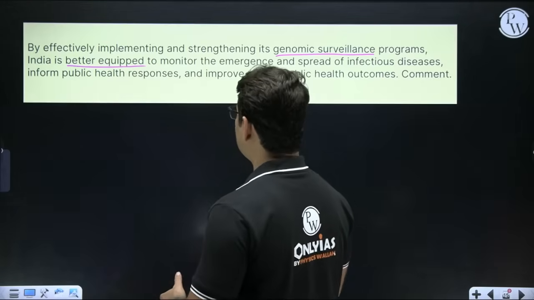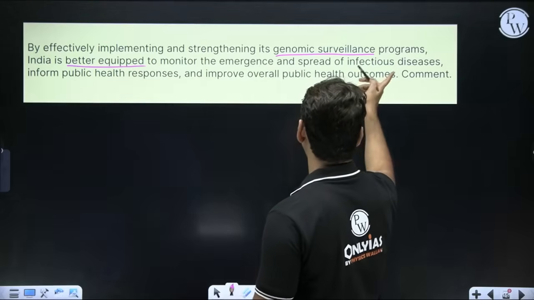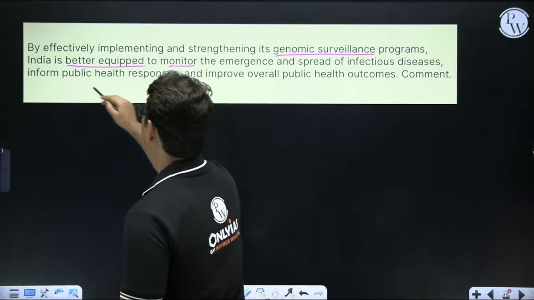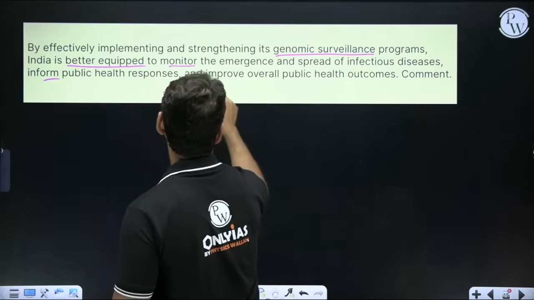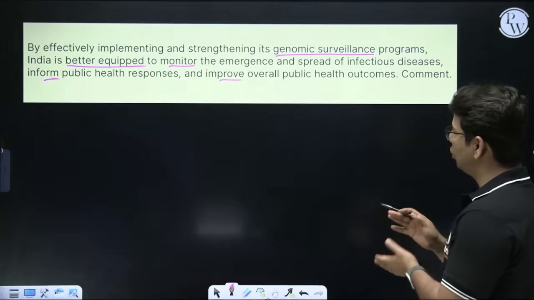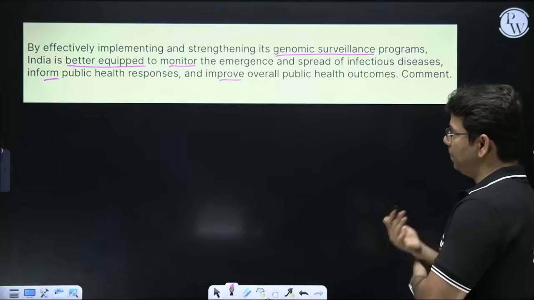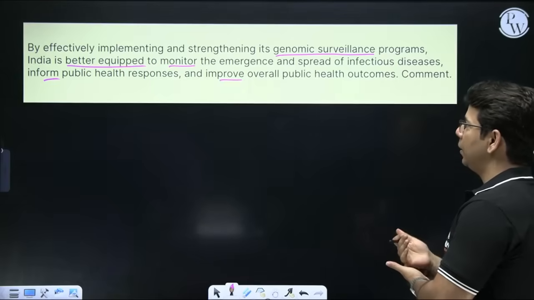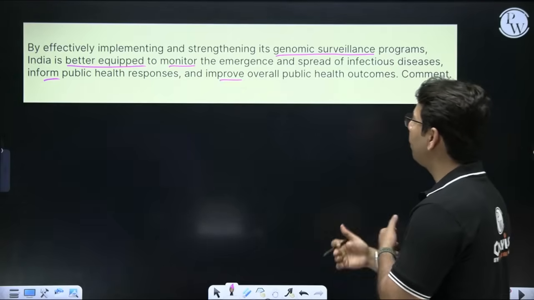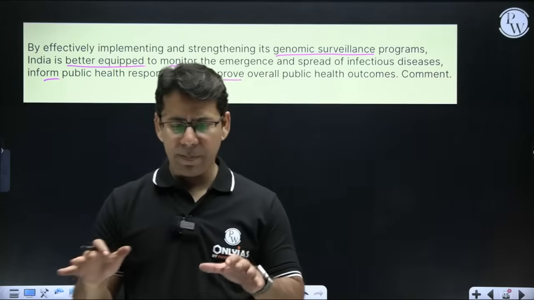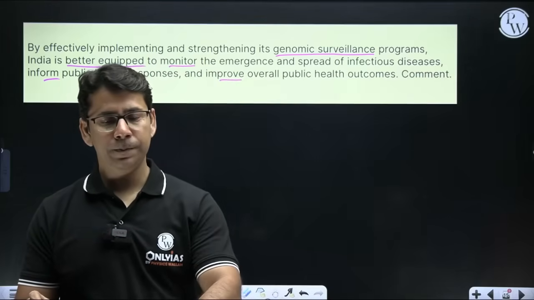And we have done this to monitor emergence and spread of infectious disease, to inform the public, and improve overall public health outcomes. So how genomic surveillance can help in monitoring, informing, and improving overall public health outcomes, if we can break it in that way.